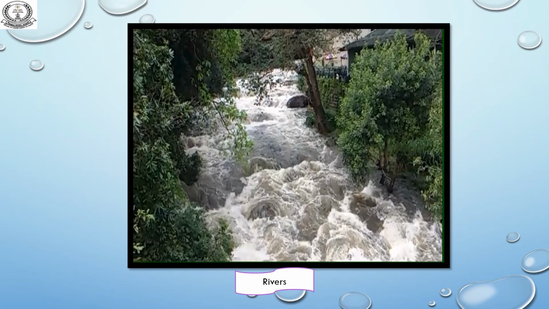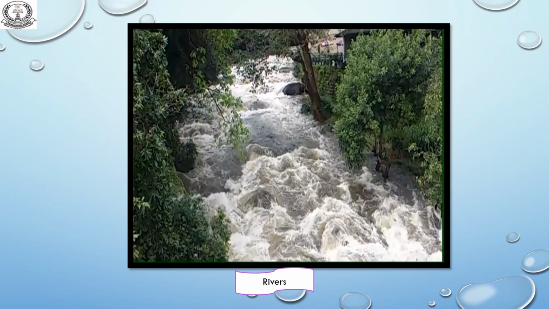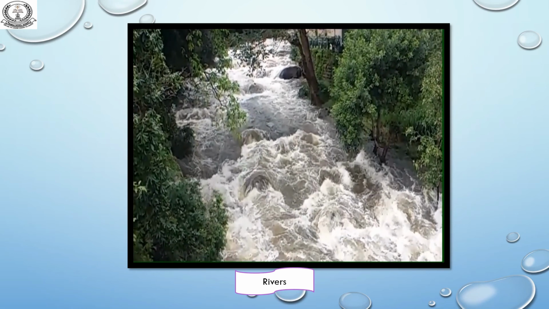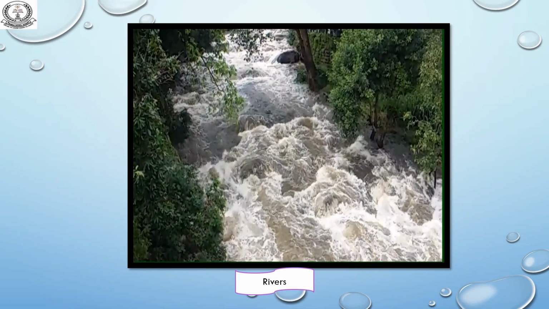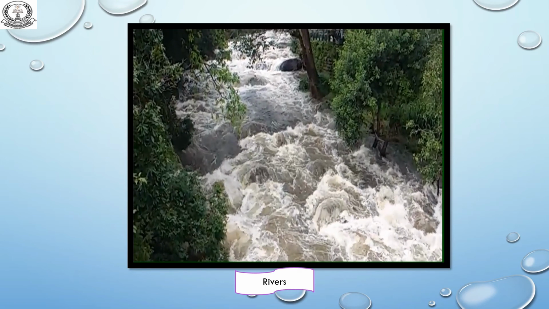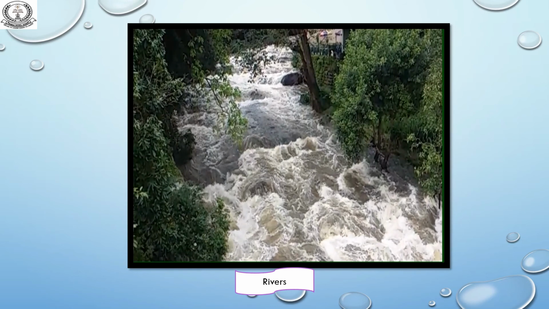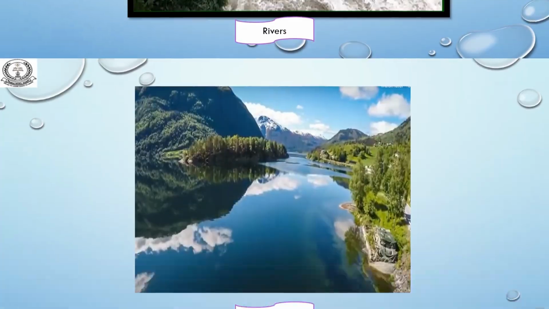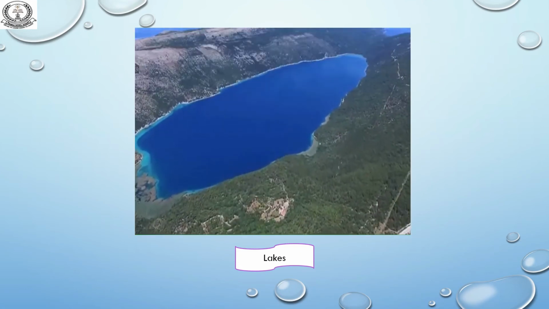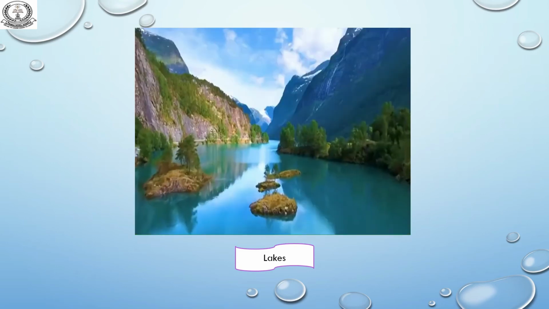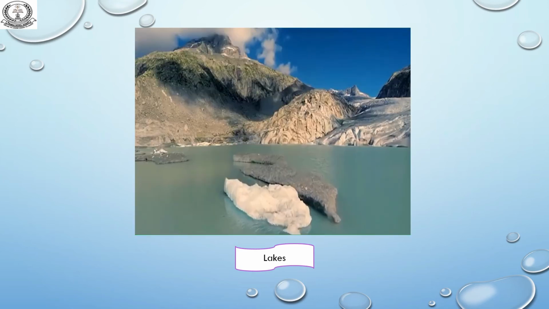Rivers. A river is a natural stream of water that flows into the sea or a lake. Rivers are formed when the ice and snow melt and flow down from the mountain toward the lowland of the valley and the plains. The longest river in the world is the Nile in Egypt. The Indus River is the longest river in Pakistan. Lakes are large bodies of water surrounded by land. Lakes are formed in lowlands of a valley or plain. The water in a lake is usually still as opposed to rivers which are usually flowing.